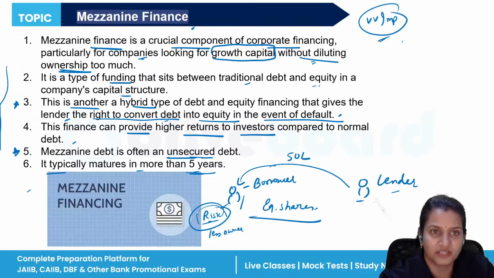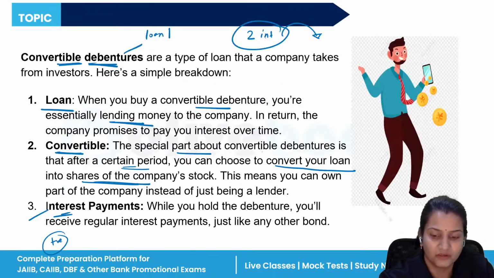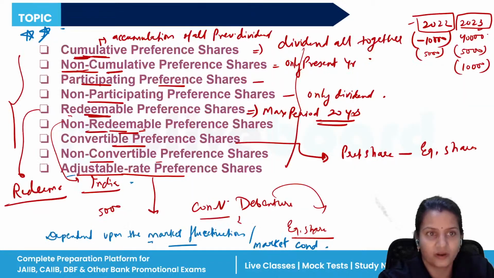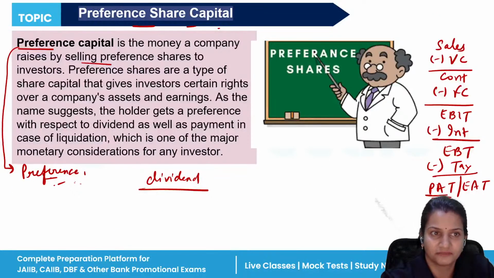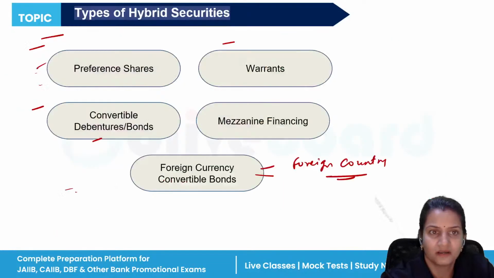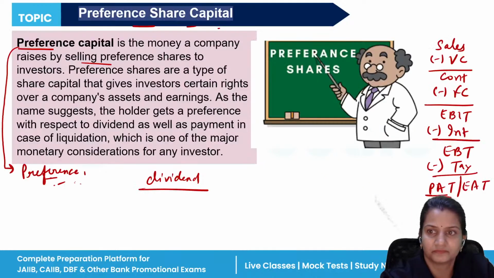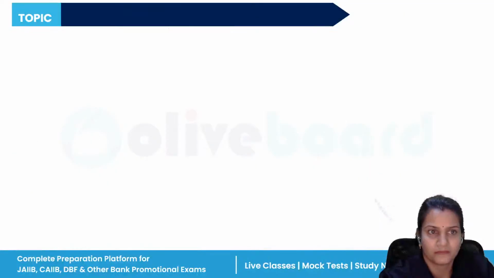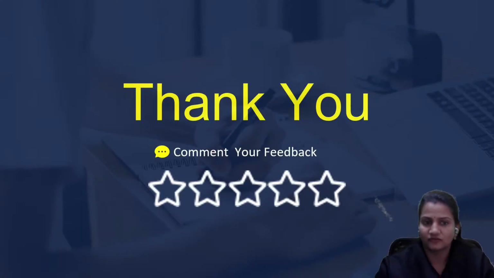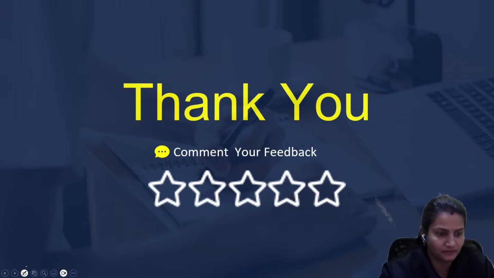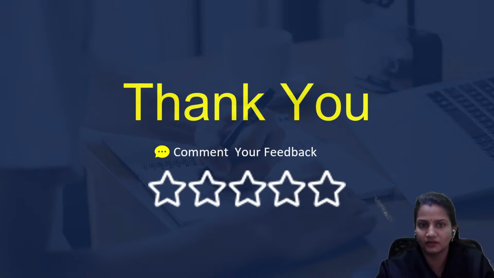We have covered mezzanine finance, convertible debts, then warrants, then all the types of preference shares, equity shares, preference shares, hybrid finance. We have completed all these things. Clear? Yes. So that was all for today. I have covered all the hybrid securities in one video.